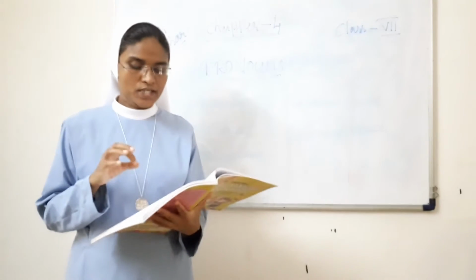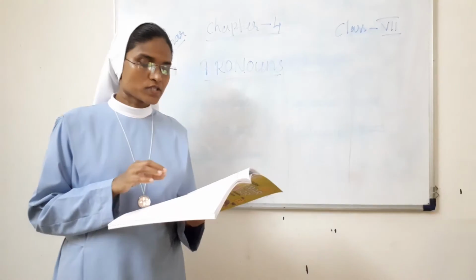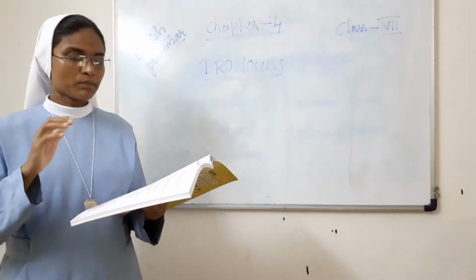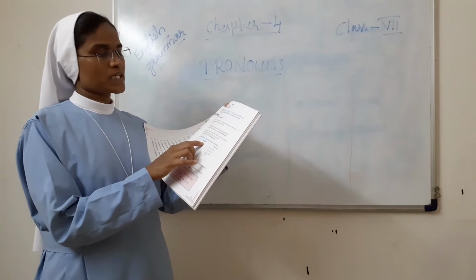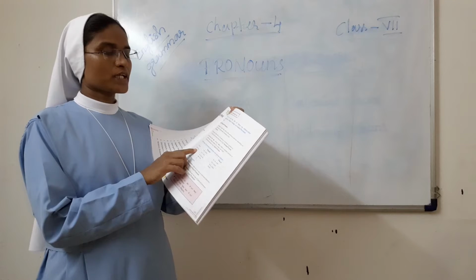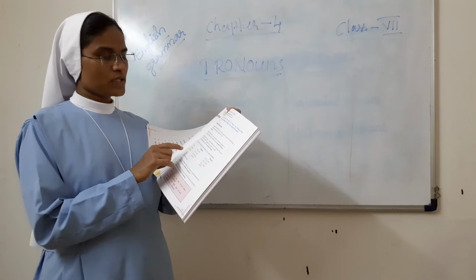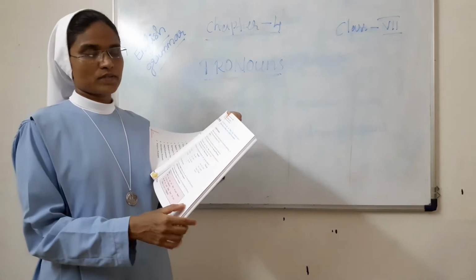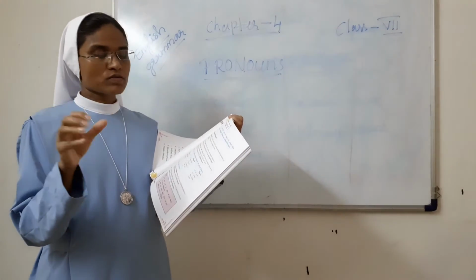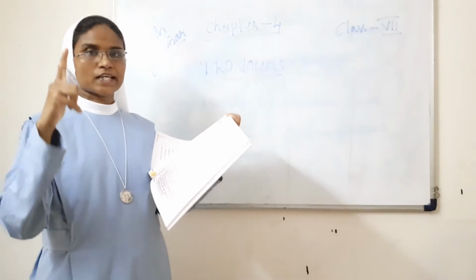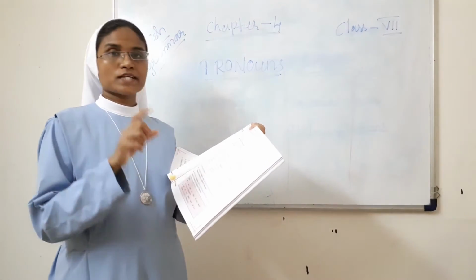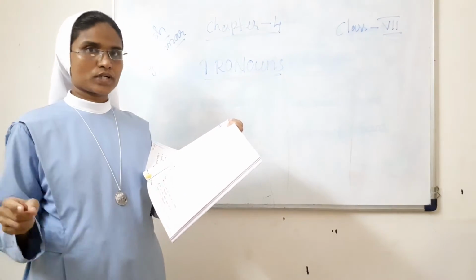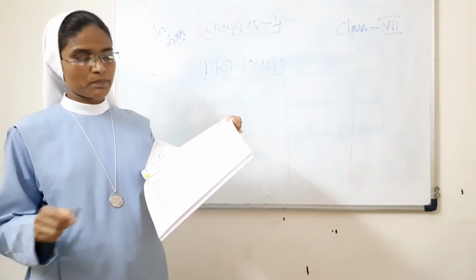Here we can see the forms of the personal pronouns. Various forms of personal pronouns are given below. Just you see here in the table. First person, singular, plural. Second person, singular, plural. Third person, singular, plural. Personal pronouns are first person, second person and third person. In these we can see the singular and plural pronouns.